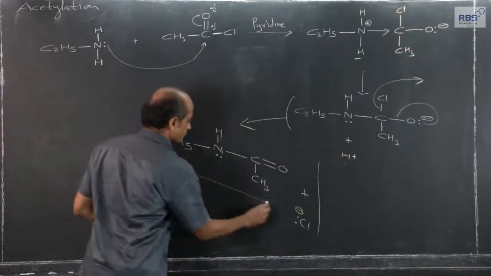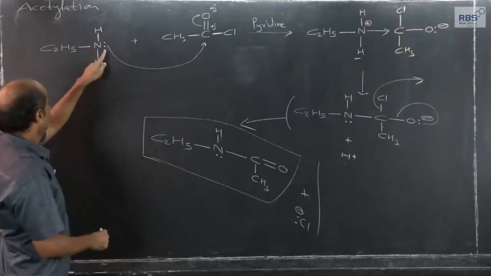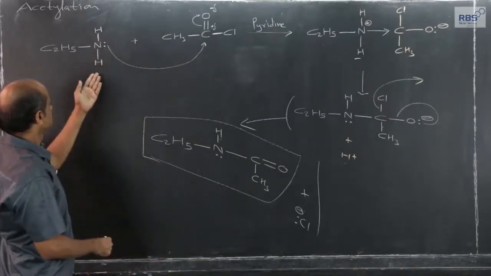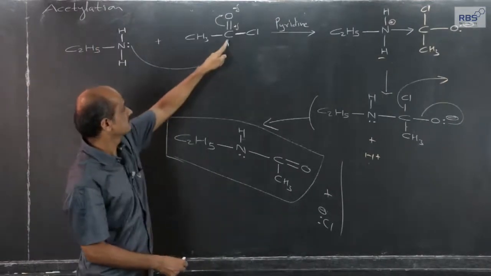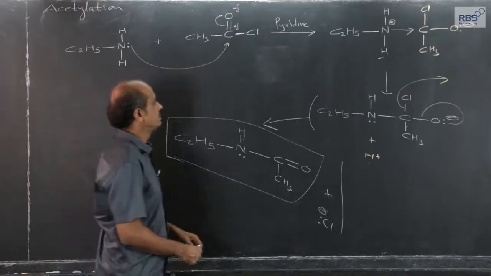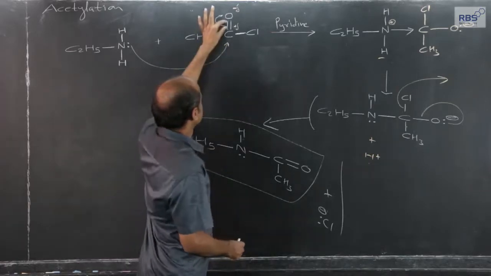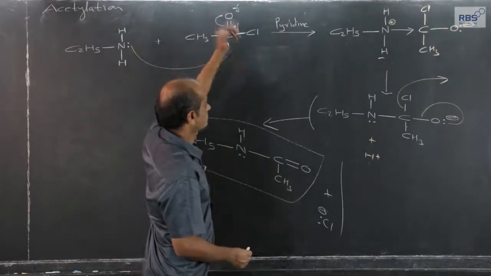So, if we concentrate on this product, this is how it happens. First, the attack of lone pair on nitrogen atom, lone pair of electrons attacks delta positive carbon, electron deficient carbon in carbonyl group. The moment the lone pair forms a shared pair, this pi electron gets transferred to oxygen.